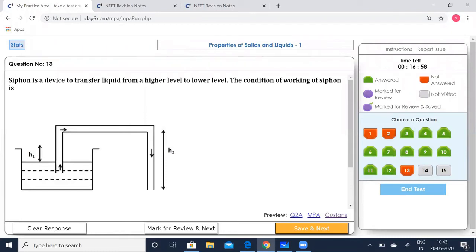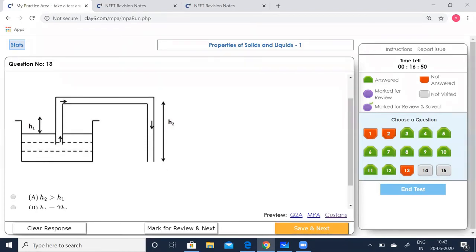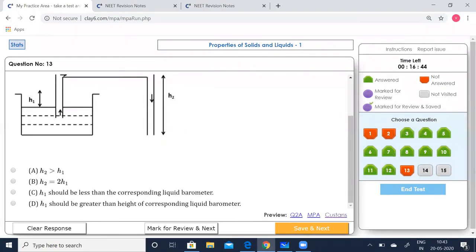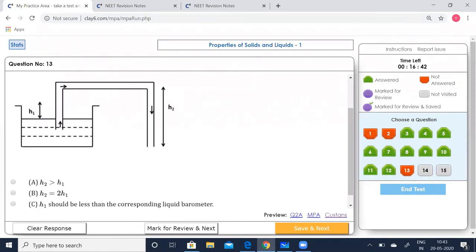Siphon is a device to transfer liquid from a higher level to a lower level. The condition of working of siphon is what? Look at the diagram carefully. Here H1 should be less than the height of the corresponding liquid in the barometer. Otherwise, the liquid will not rise to that level.